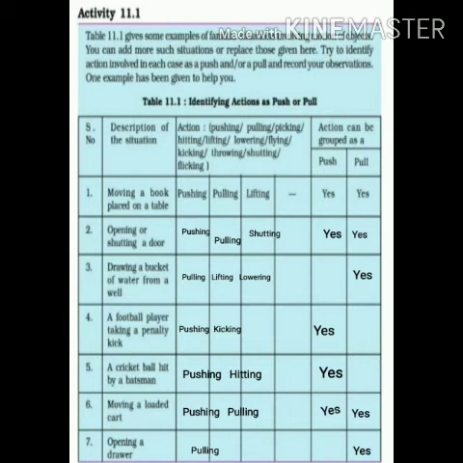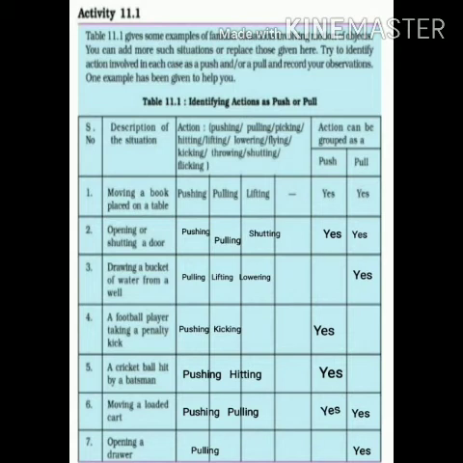Whenever we are drawing a bucket of water, we are pulling it, or you can say we are lifting. Another action is when we put down that bucket, so we are lowering also, that is another action we can use. In all these cases we are pulling only, we are not pushing anything. We are pulling only towards us, we are drawing the bucket of water. Then, a football player taking a penalty kick.